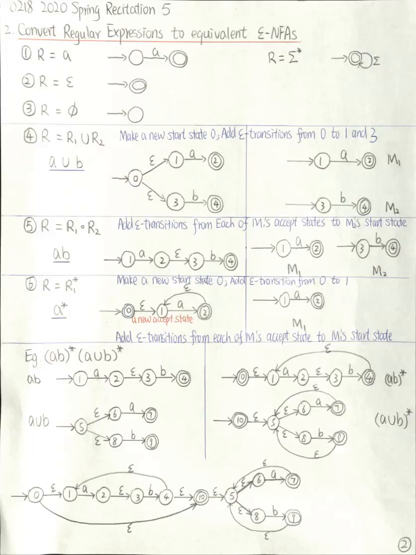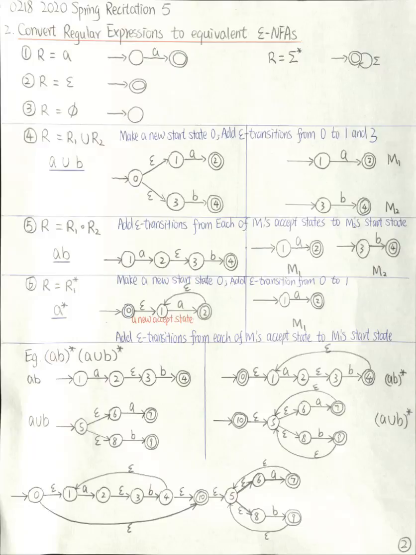We add this new start state because epsilon, the empty string, is a member of A star, so we want to accept this epsilon. By making the start state accept state, we accept epsilon.